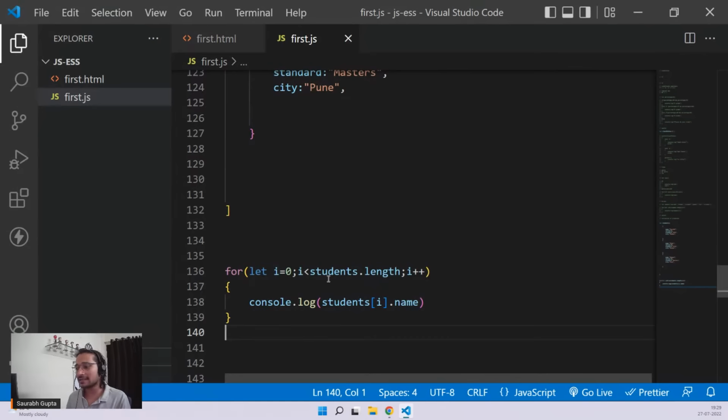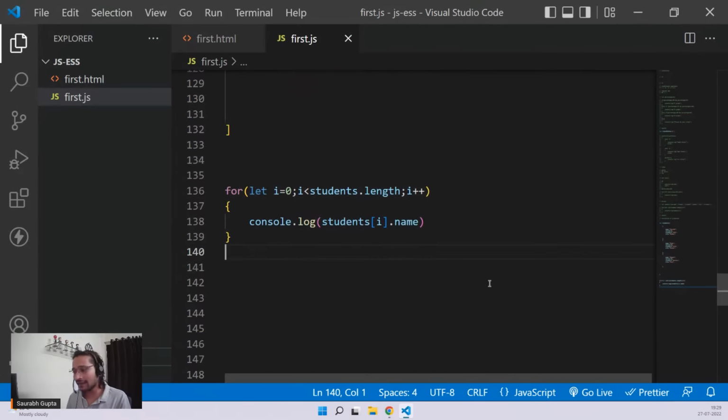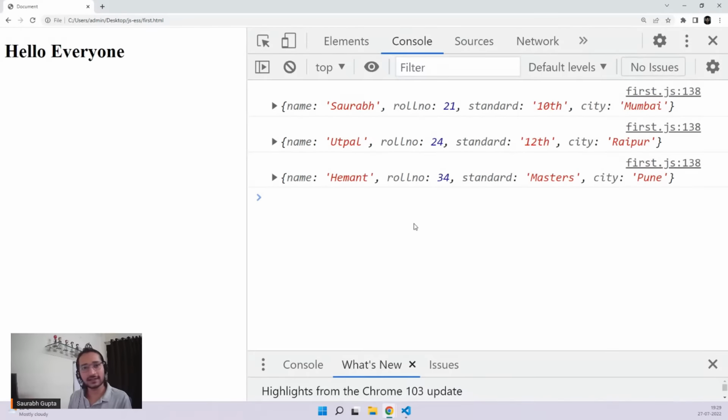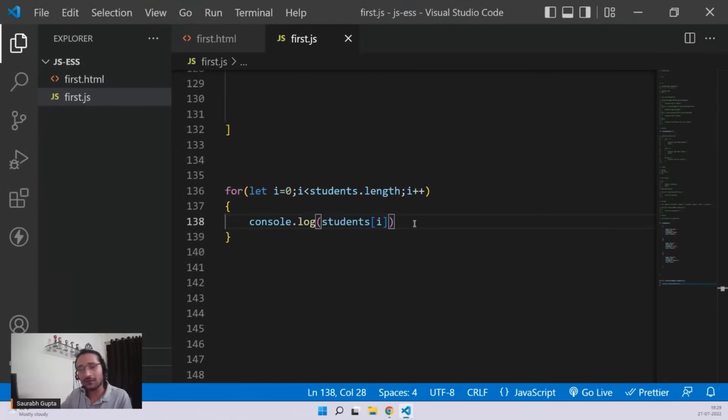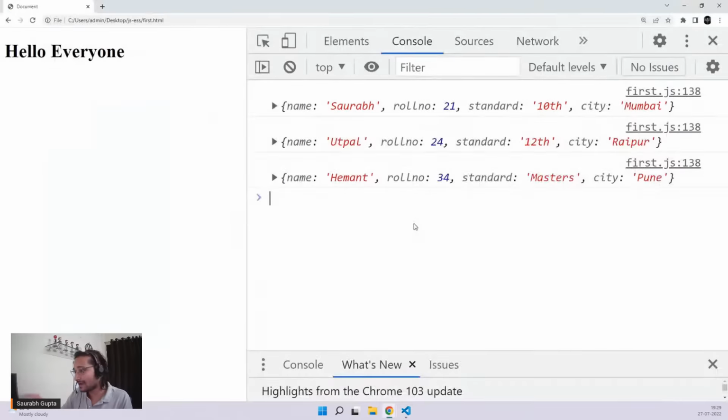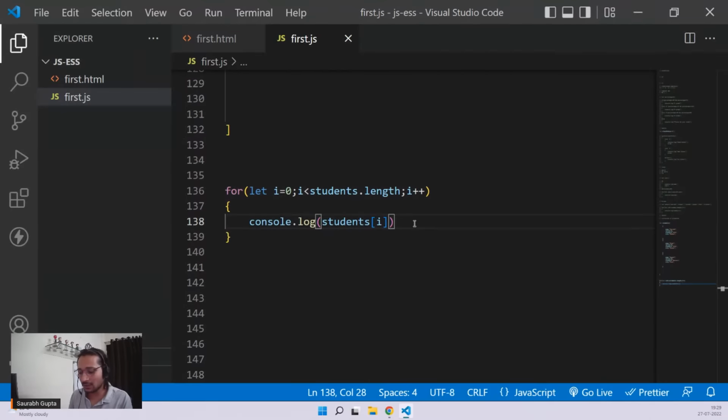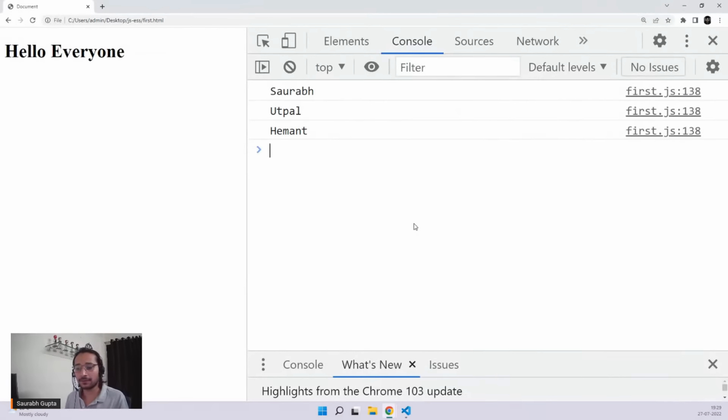I equals 0, I is less than students of length. Fine then. I know that students of I is going to give me an object, 3 objects. Now I know that students of I is giving me object, and I want to access either name or roll number. So no issues then. Dot name. That's it. This will make it forever simple for you.